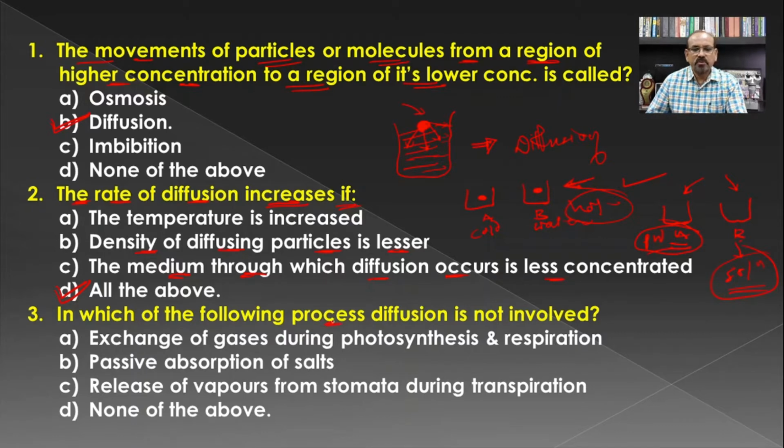Then which of the following processes does not involve diffusion? We have seen that the exchange of gases during photosynthesis and respiration involves diffusion. Then the passive absorption of salts, meaning when there is more concentration of solids in the soil and less in the roots. In such a condition, there is a diffusion of some of the solids from the soil to the roots. So this is also correct and it is a process of diffusion.